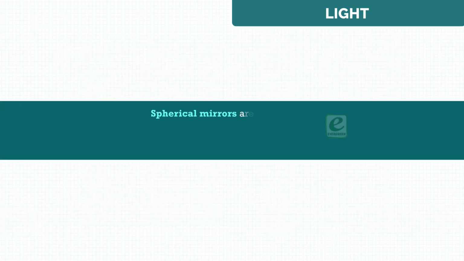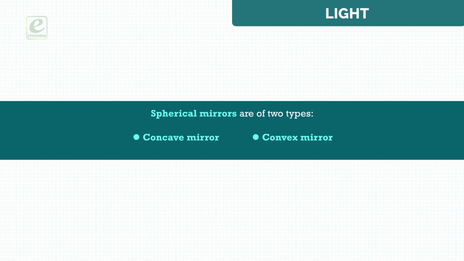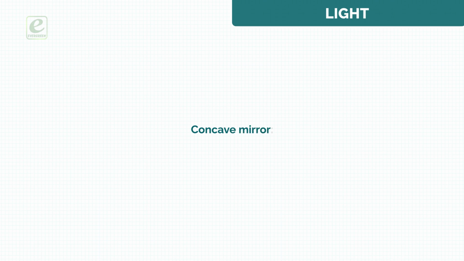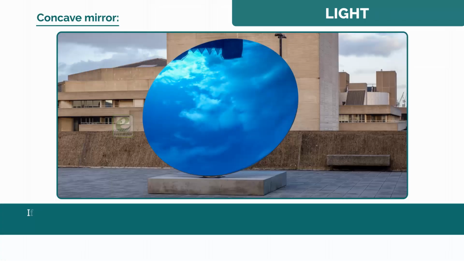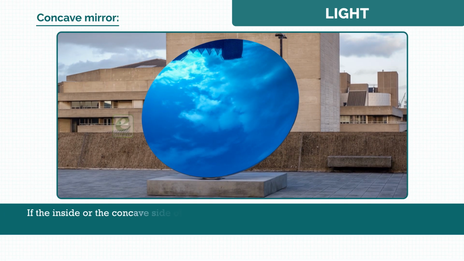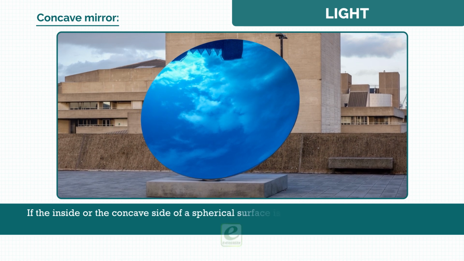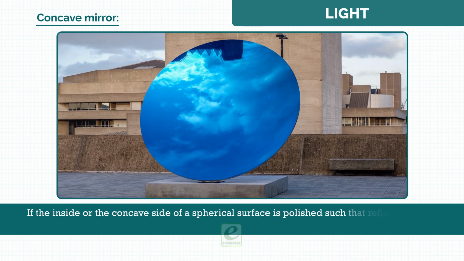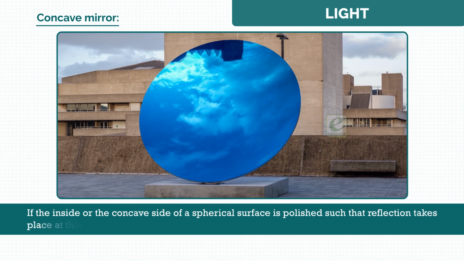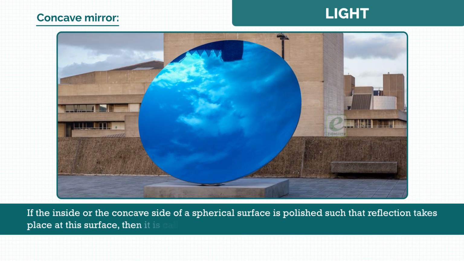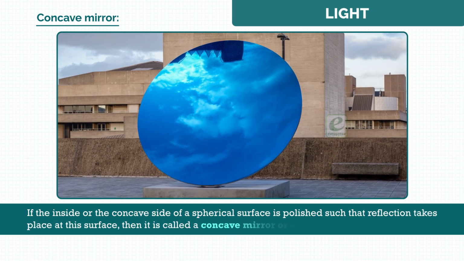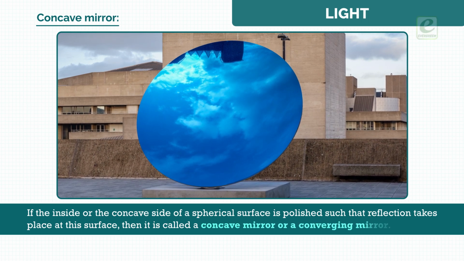Spherical mirrors are of two types: concave mirror and convex mirror. Concave mirror. If the inside or the concave side of a spherical surface is polished such that reflection takes place at its surface, then it is called a concave mirror or a converging mirror.